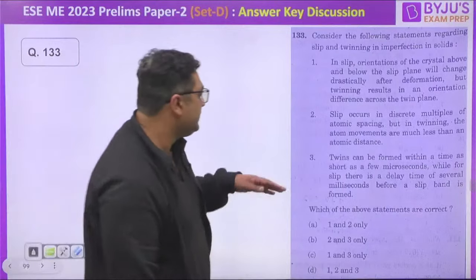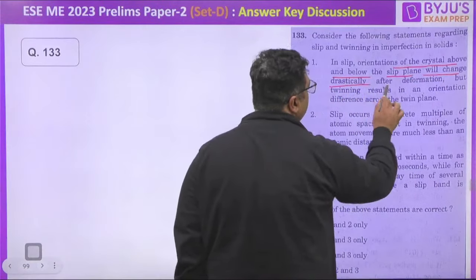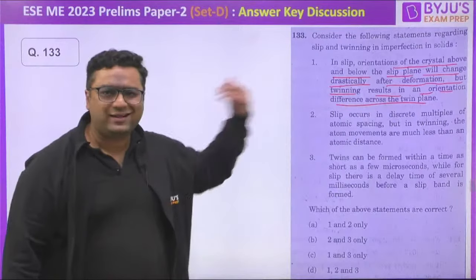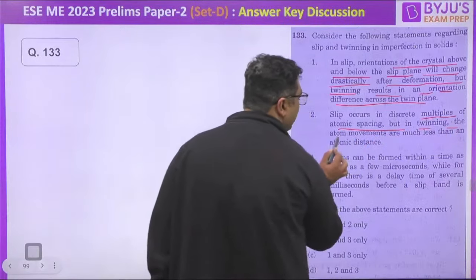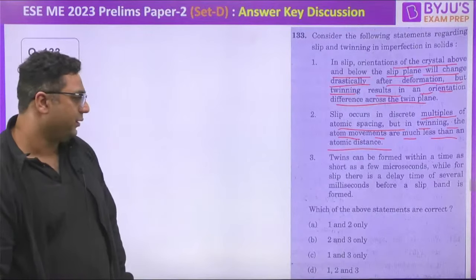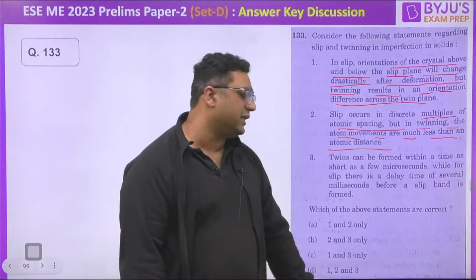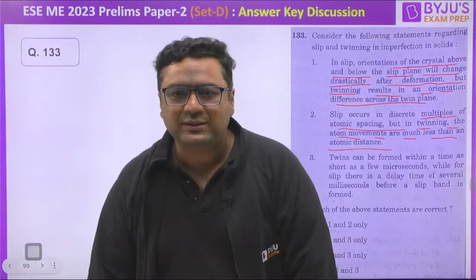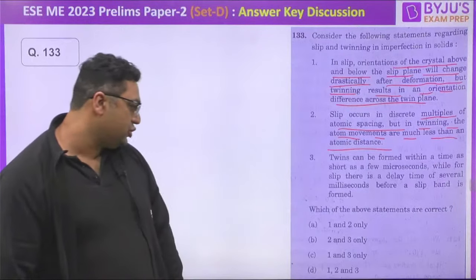Here, my dear, if you see the statement: in slip, orientation of the crystal above and below the slip plane will change drastically after deformation, but twinning results in an orientation difference in the twin plane. That statement is totally correct. Slip occurs in discrete multiples of atomic spacing, but in twinning the movement is much less than atomic distance. That is also correct. Third, twins can be formed within a time as short as a few microseconds. Twinning takes less time than slip. Twinning also happens at low temperature. So as per the given statements, all are correct. So the answer should be D.